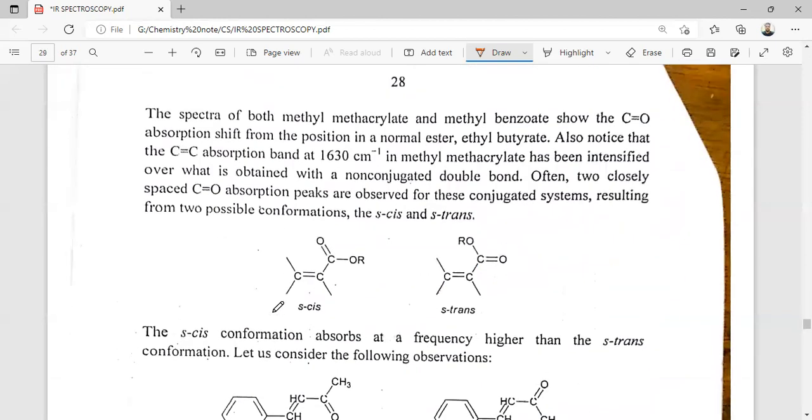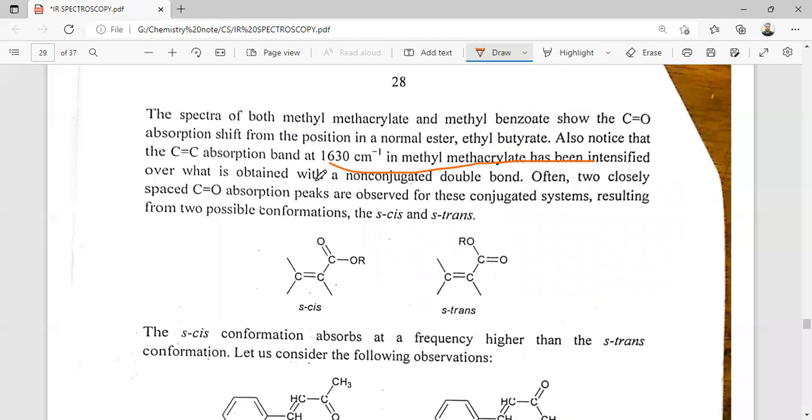Consider the spectra of both methyl methacrylate and methyl benzoate. The C=O absorption is shifted from the position of a normal ester like ethyl butyrate. Also notice that the C=C absorption band at 1630 in methyl methacrylate has been intensified over that obtained in a non-conjugated double bond. Often two closely spaced C=O absorption peaks are observed from this conjugation, resulting from two possible conformers. So here for this case, there are two possible conformers.